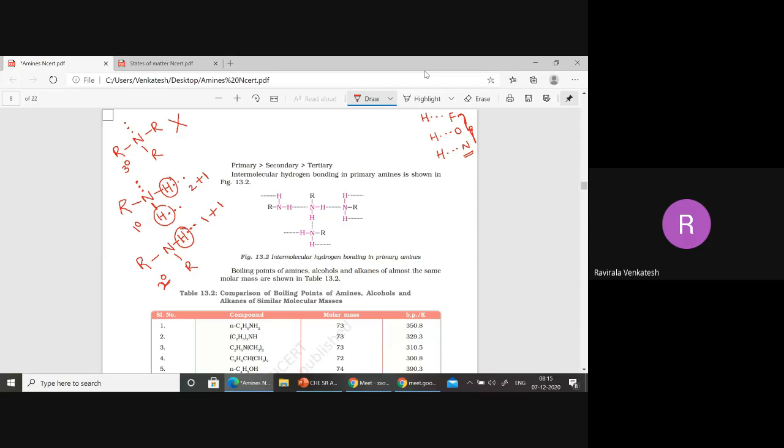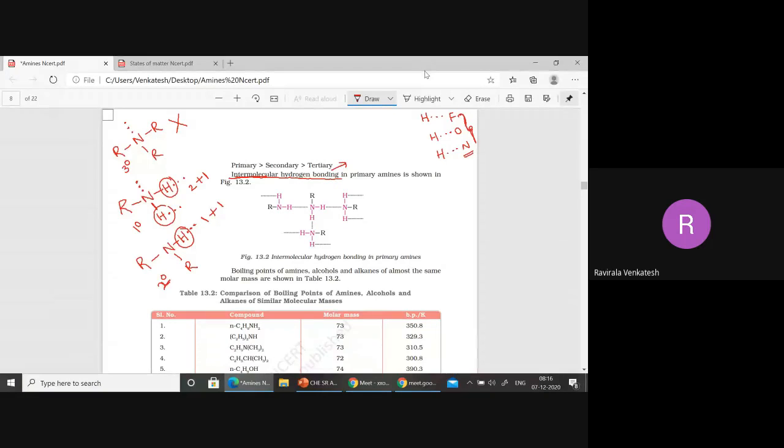Now I told you already, when you have intermolecular hydrogen bonding, the boiling point will increase or decrease because of hydrogen bonding, beta? Because of hydrogen bonding, boiling points will increase or decrease? Increases. Increases because there are strong forces of attraction.